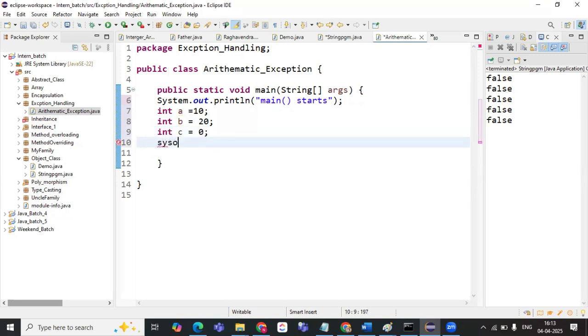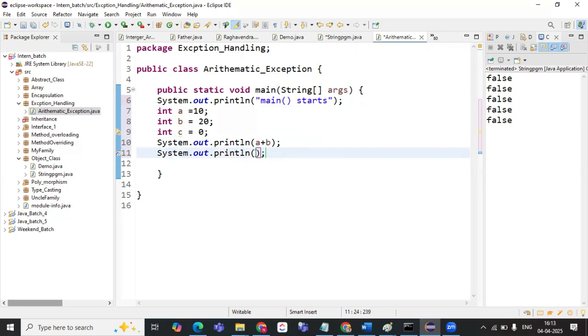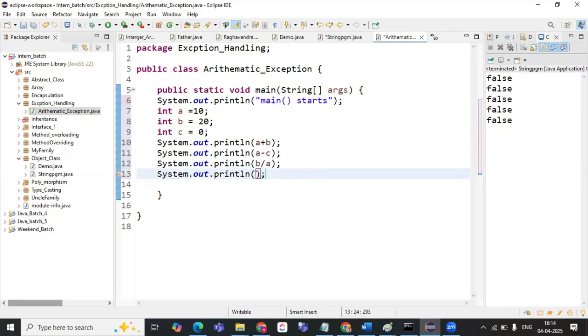Okay. Inside the printing statement, I will have expressions: a plus b, and a minus c, b divided by a, then a divided by c, and c divided by b.